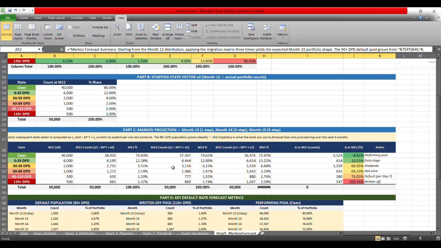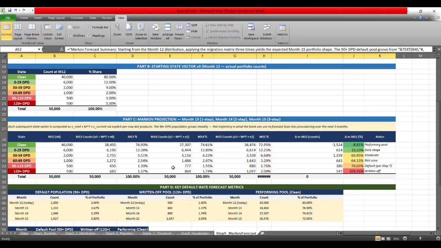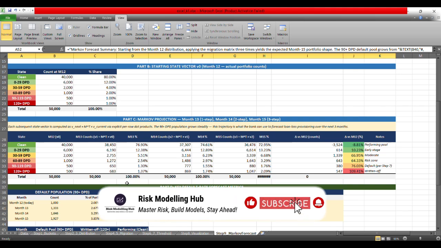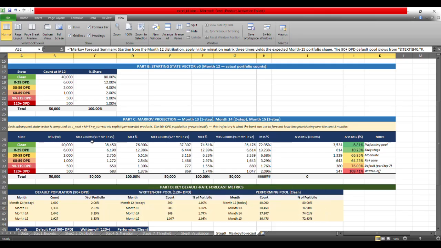And that's where we'll see how this 90 plus DPD population is growing, because banks want to use the definition to understand what the trajectory looks like, whether banks can use this definition or not. Let's say I derived the definition 90 plus, but banks would also want to see, having picked this definition, how the loss forecasting would look like. Only after that can they confirm to take that definition. So that's my starting state that we have seen.